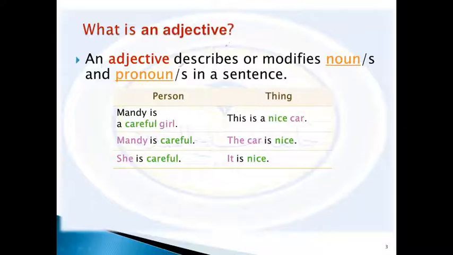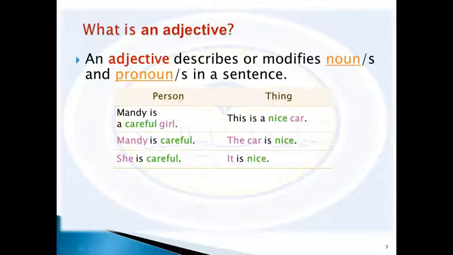So when we say describe, that means it tells more about nouns or even pronouns. And we can say an adjective generally describes or modifies a noun or pronoun, or even some nouns, plural form, or pronouns, in a sentence.